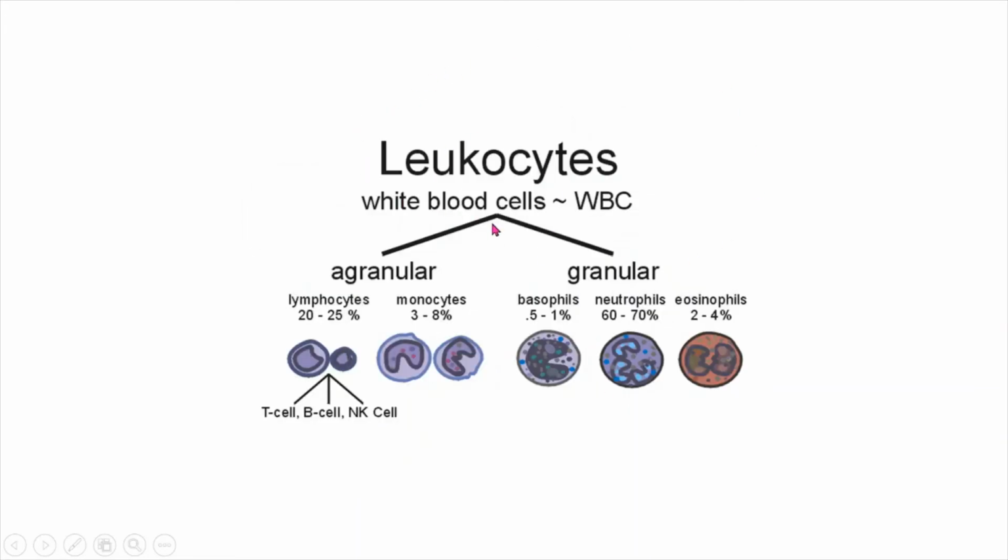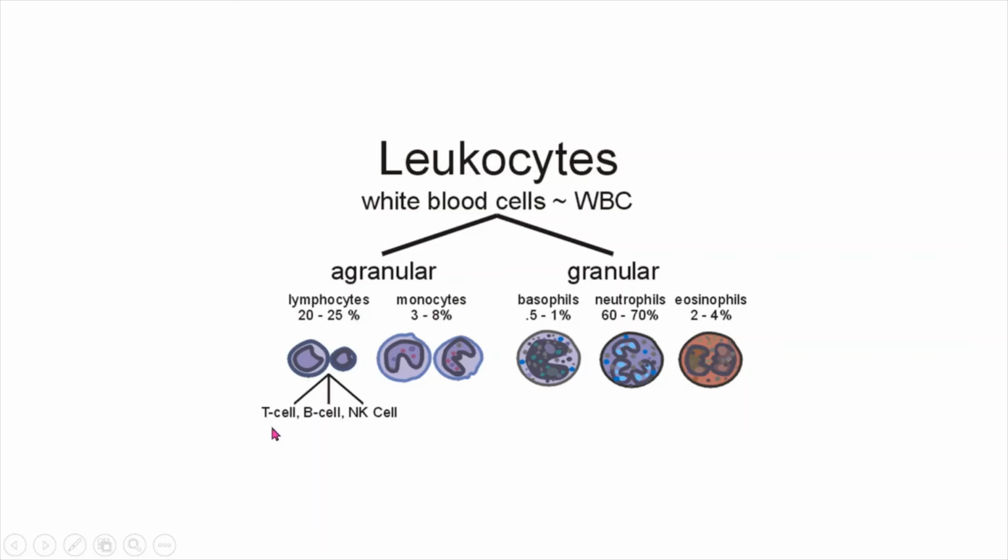Leukocytes, another name for WBC, that is white blood cells, are again divided into 2: agranular and granular. In this one we don't find granules, whereas in this one we do. See here, inside the cytoplasm, can you see granules? No. But here, beside the nucleus and inside the cytoplasm, we can see a number of granules. So that's why granular and agranular. And these are the lymphocytes and monocytes.